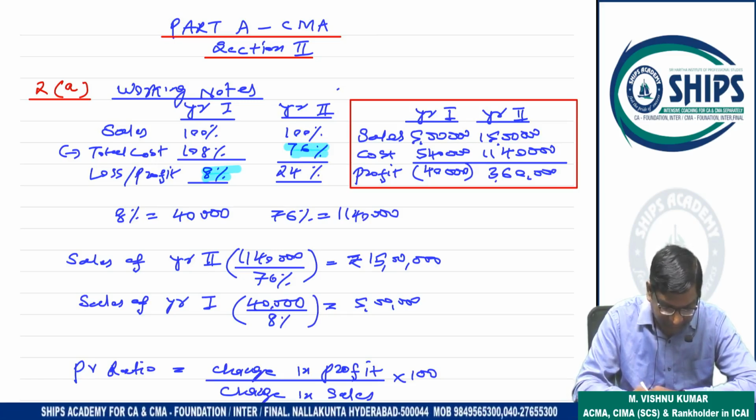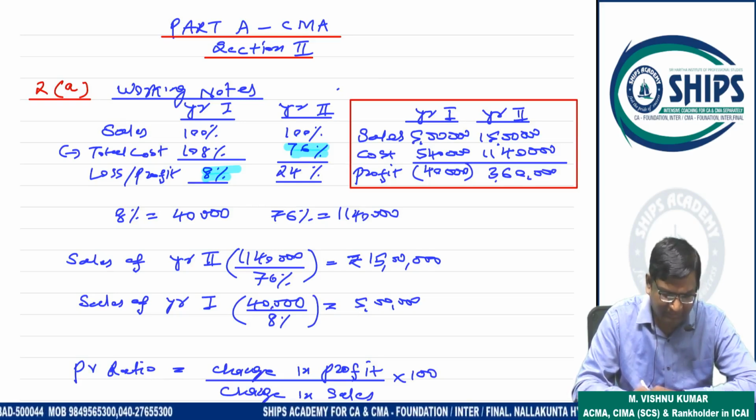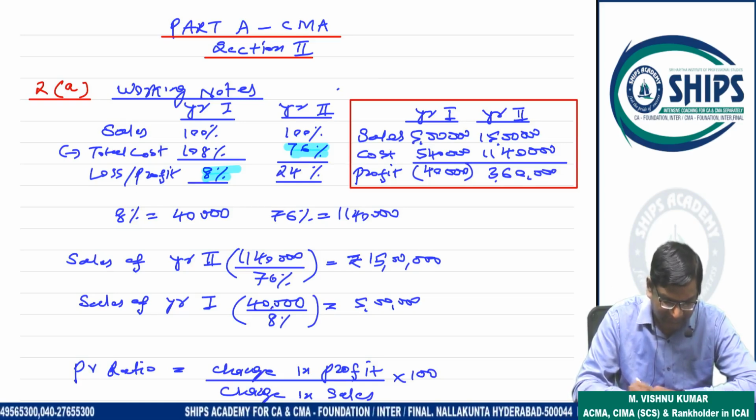In the second year, profit is given, that is 24% of sale. In the first year they have not given the loss figure, and in the second year they have not given the cost figure. So the first year loss is 8%, and the second year cost percentage is 76%.